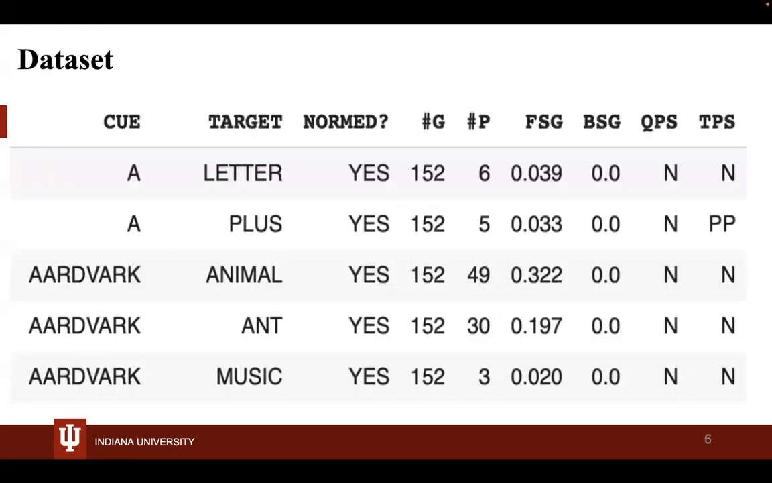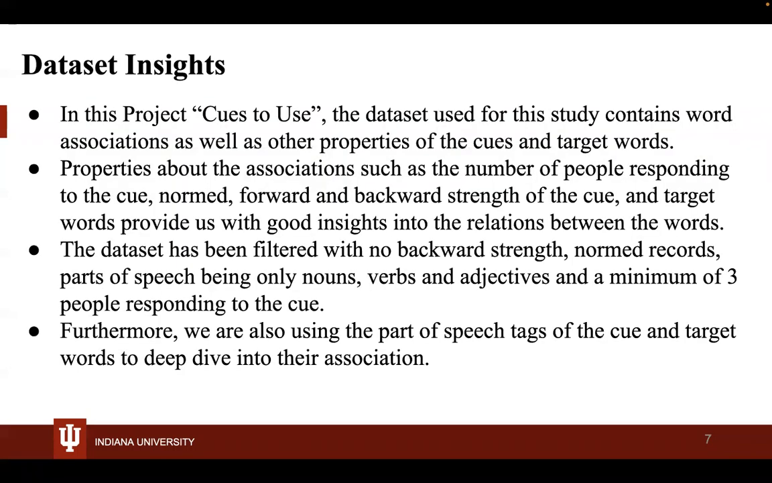This is how our data set looks. It has columns of Q target normed, number of words in a group, participants, the forward score, backward score, and the Q part of speech and the target part of speech.